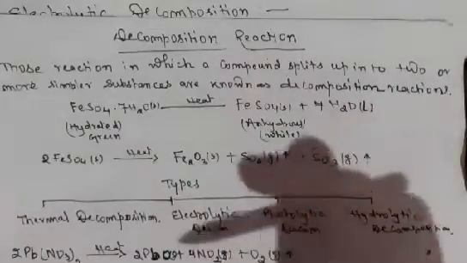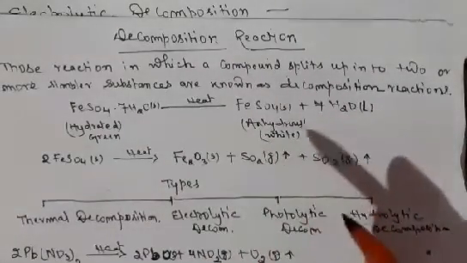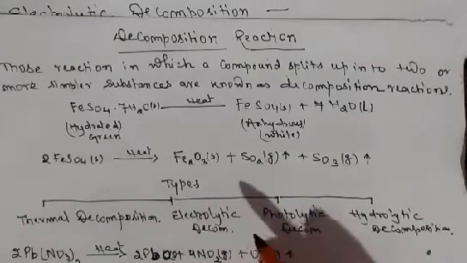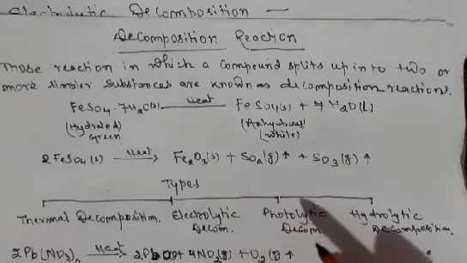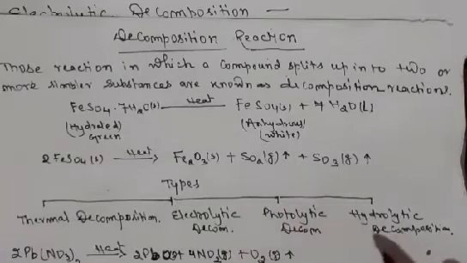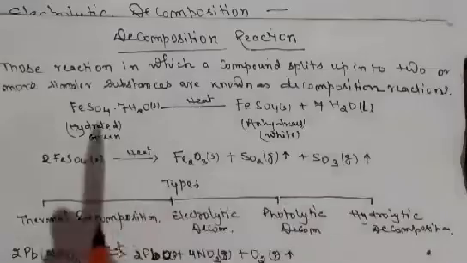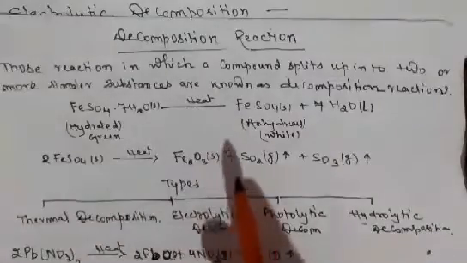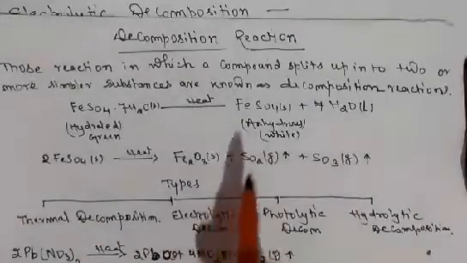Now decomposition reactions can be subgrouped as thermal decomposition, electrolytic decomposition, photolytic decomposition and hydrolytic decomposition. This is the condition under which the decomposition or splitting of the substance occurs.